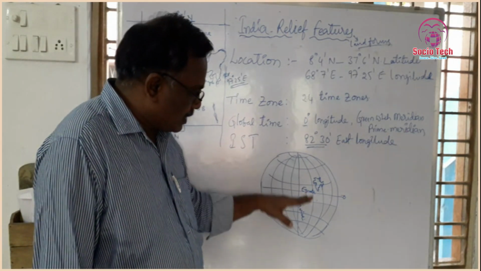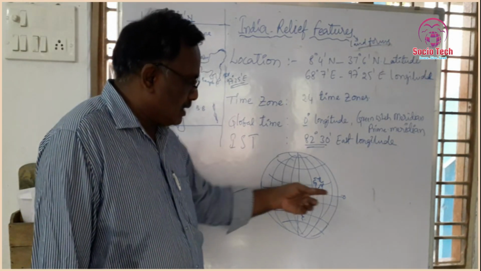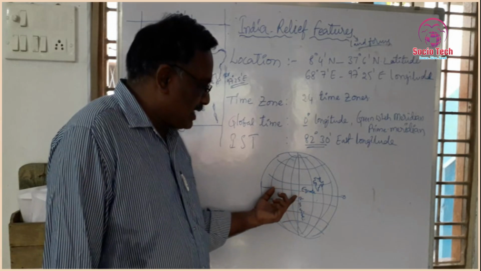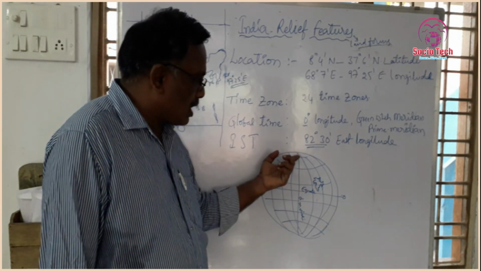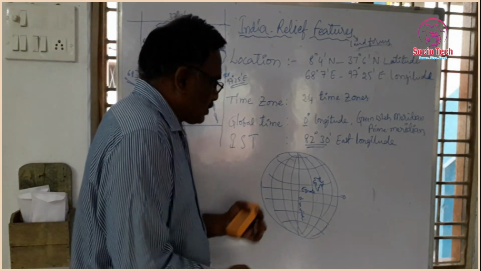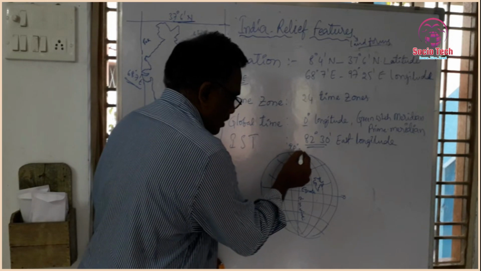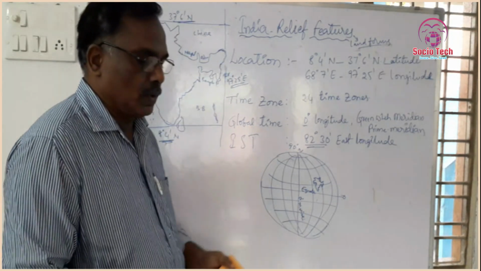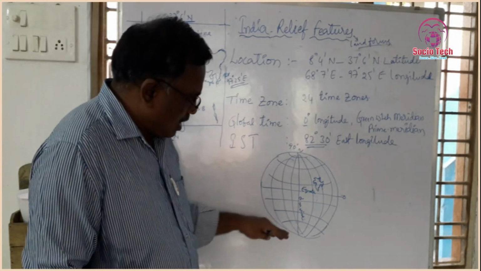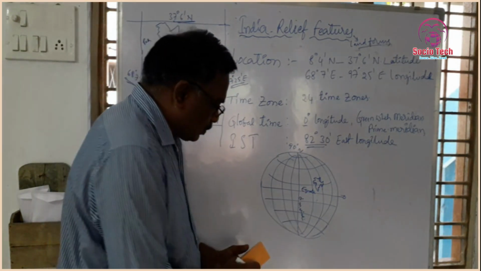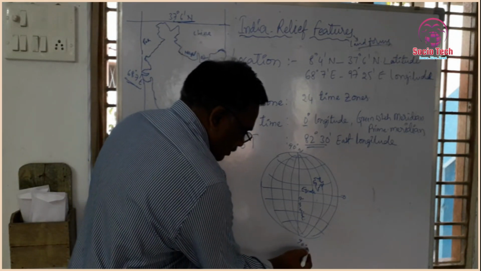See, northern hemisphere, southern hemisphere. Northern hemisphere means the area that lies between 0 degrees, the equator, and 90 degrees north, the north pole. This is the northern hemisphere, and this is the southern hemisphere, up to 90 degrees south latitude.